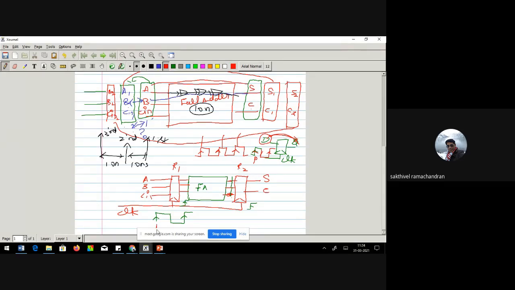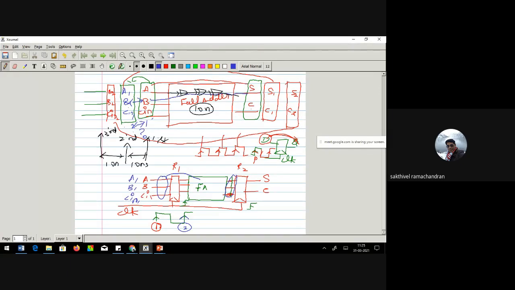Let me keep this as the first passage of the clock. In the first passage of the clock, what is happening? This set of values will be copied and fed to the full adder. All this will get computed and it will come and stay here. Okay. Now for the second rise edge, I can feed in A1, B1, C in 1, the next values.